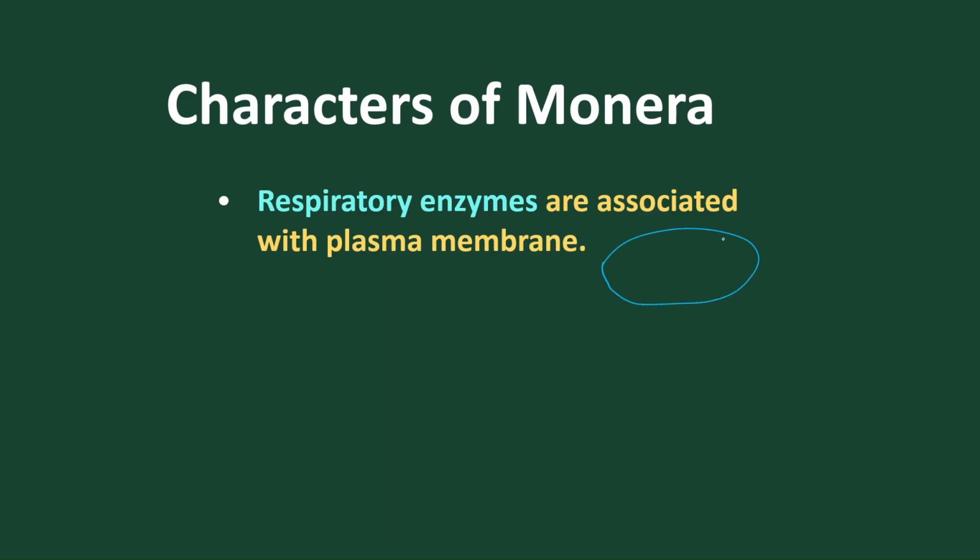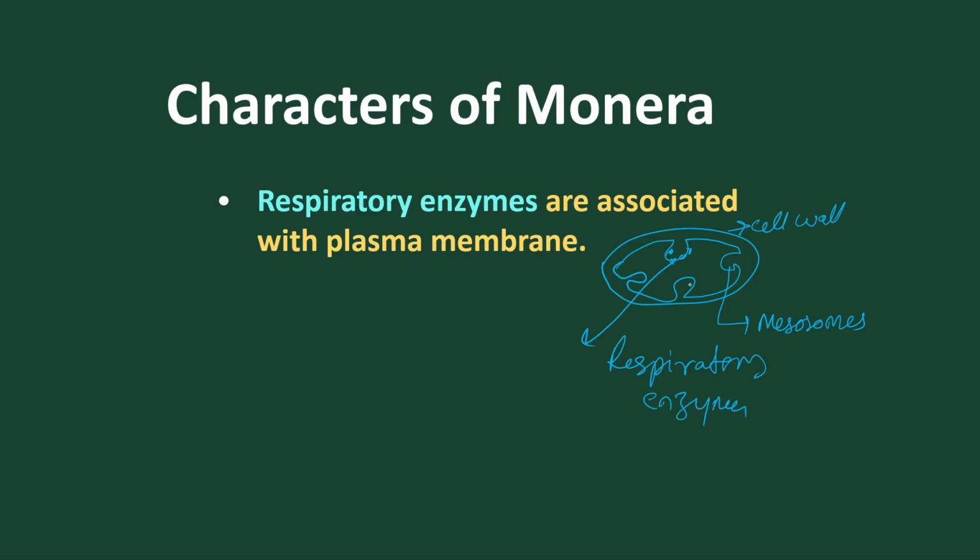Suppose this is the cell wall. Inside the cell wall, we find enfoldings present. These enfoldings are called mesosomes. Inside the mesosomes, we find the respiratory enzymes present. Got it? So these are the enfoldings of the plasma membrane called mesosomes.